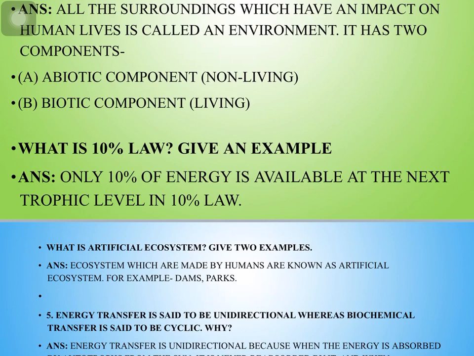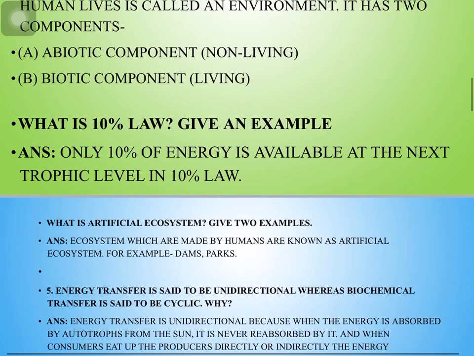What is an artificial ecosystem? Give two examples. So the ecosystems which are made by humans are known as artificial ecosystems. For example, dams, parks and crop fields, etc.